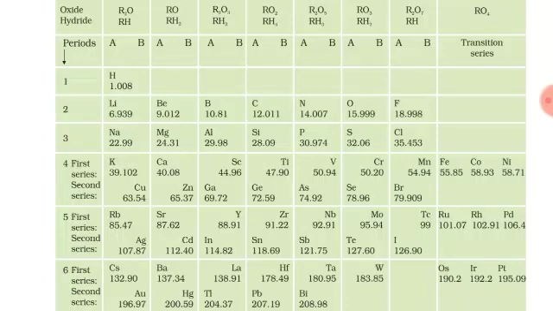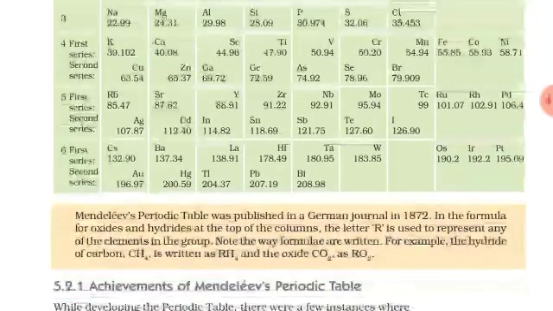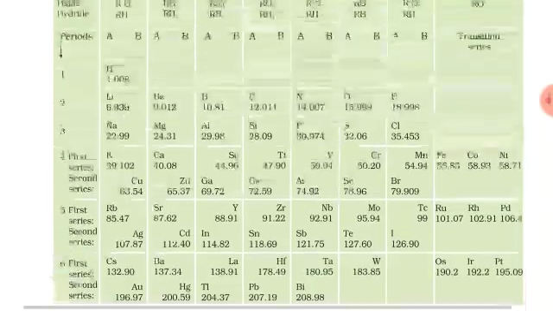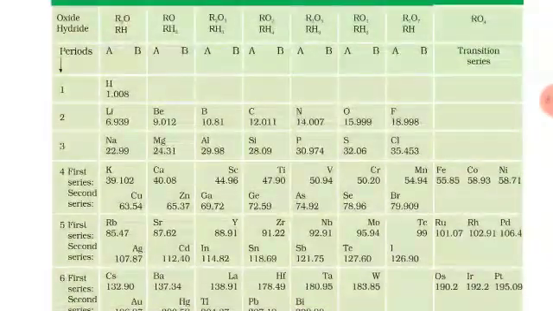He stuck all the cards on the wall. Then he looked for similar characteristics between the elements, and arranged them in increasing order. Wherever he could not find similarities, he kept a gap.